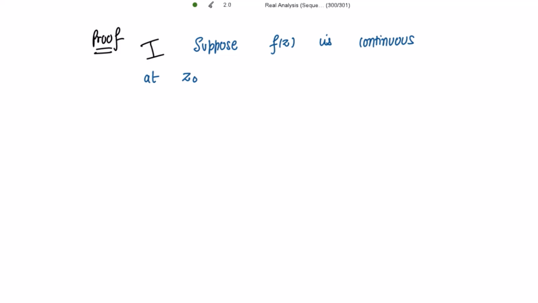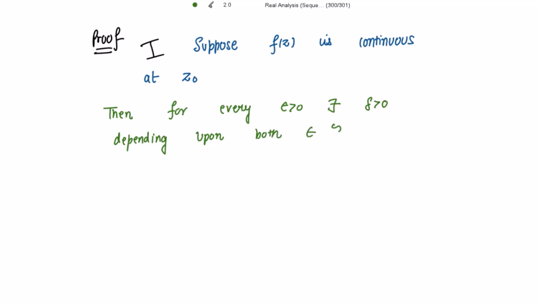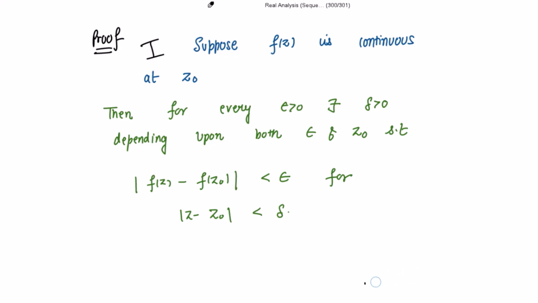By the definition we say that for every epsilon positive there exists delta positive depending upon both epsilon and the point z0, such that mod of f(z) minus f(z0) is strictly less than epsilon for mod of z minus z0 strictly less than delta.